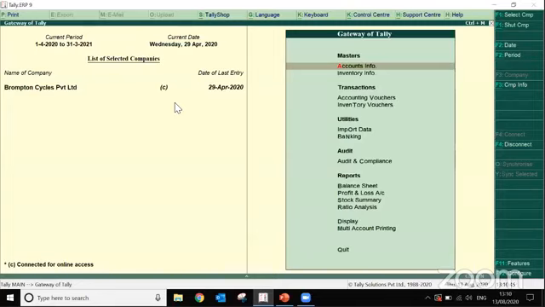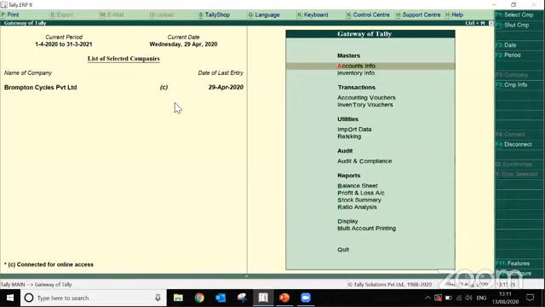I'll enter my login credentials because I'm using the mail ID on which I purchased the license. At the time of purchasing, I would have got a mail from the Tally company saying this is your password. So I'll enter that particular email ID and password. And if the company is connected at the server side or at the base location, I'll see the list of all companies which are connected, and I can select the company and access the data. And I can start performing the actions as per my roles and responsibilities.